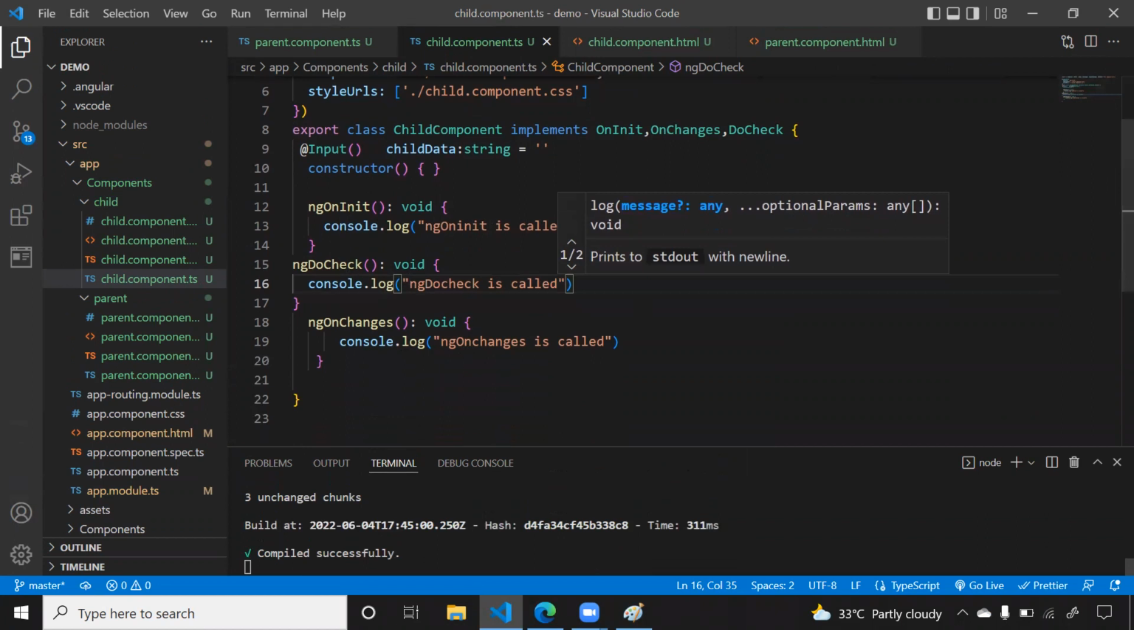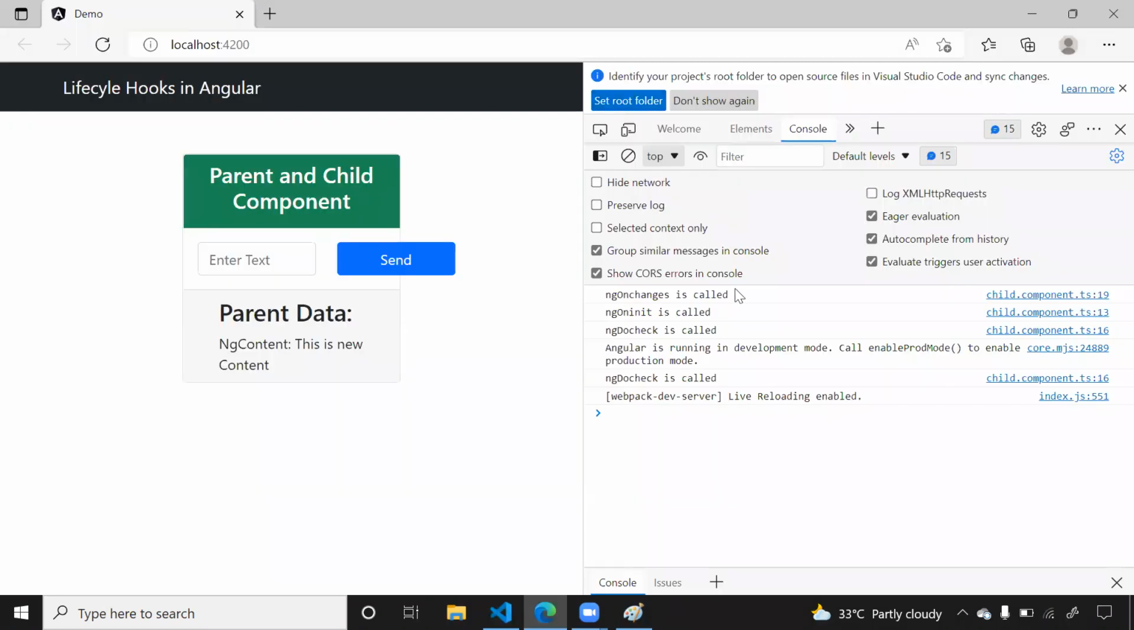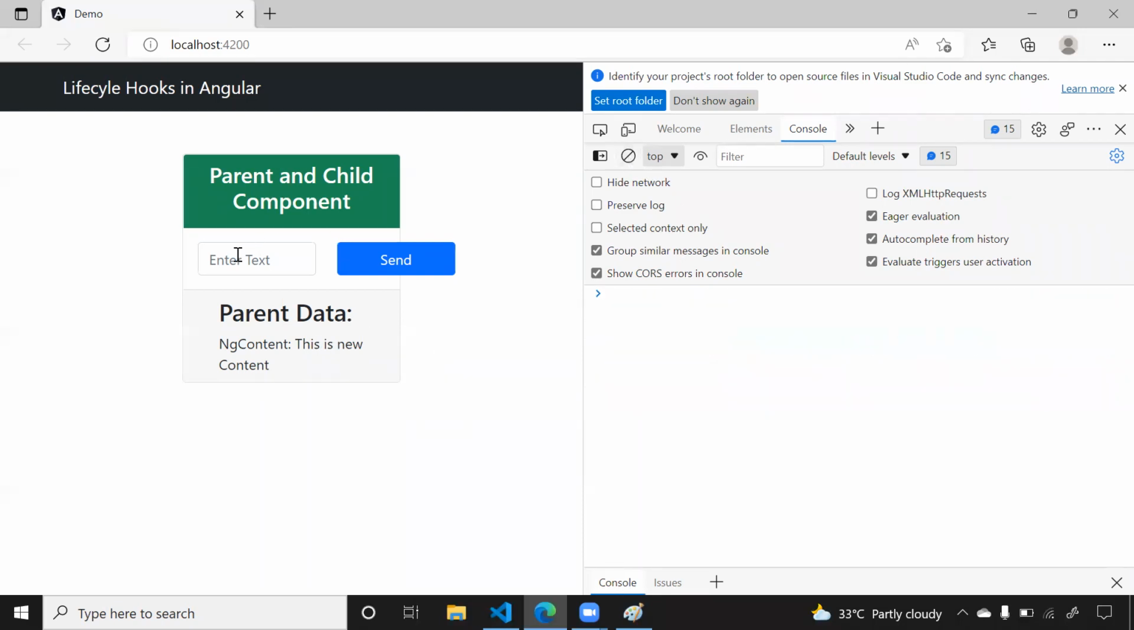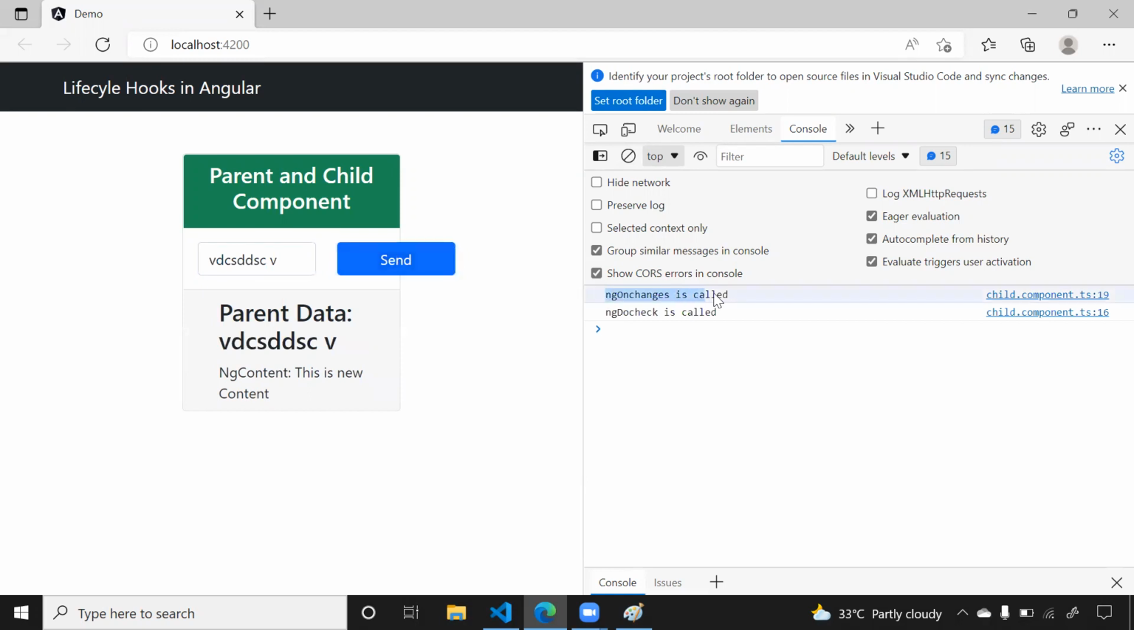Now if you come here, see, first ngOnChanges is called, ngOnInit is called, ngDoCheck is called. This is called because your child component is loading empty data here. Now remove this. Now I am typing something here and clicking on send. Now see, ngOnChanges is called because the input decorator got updated. ngDoCheck is called because your component got updated.